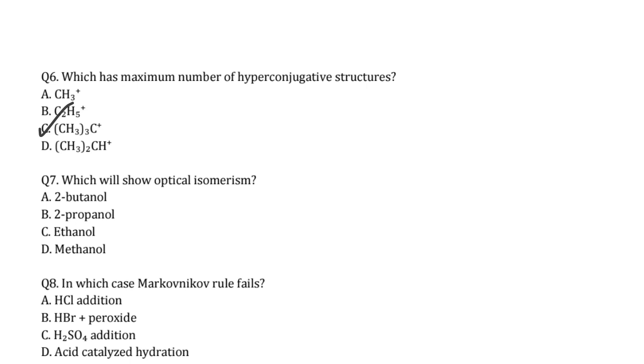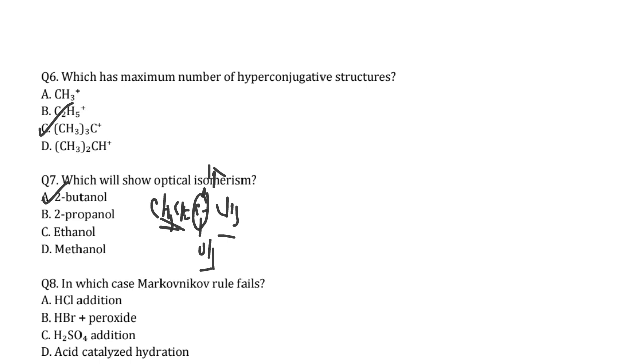Which will show optical isomerism? That is 2-butanol, because we have already discussed this in the previous videos also. Here it is CH, this is CH, this is CH2. That means C2H5, CH3, H and OH, all 4 are different groups. So that means it is a chiral atom. Chiral atoms always show optical isomers.